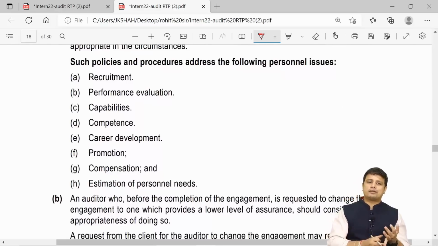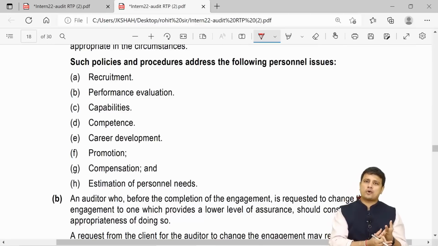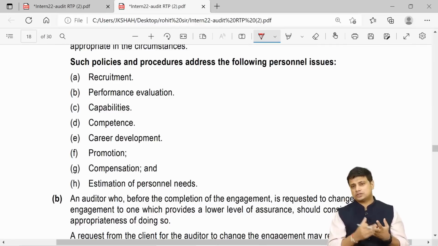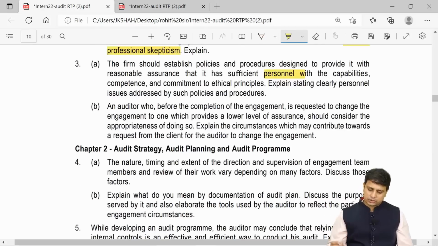So it should help in recruitment. We should have policies for recruitment. We should have policies for performance evaluation. We should have policies to evaluate whether they are capable, competent, career development, promotion, compensation and estimation of the personnel needs. So this was a part of SA 220 or SQC 1. So this was question number 3A. So you can just go through this particular answer from here.